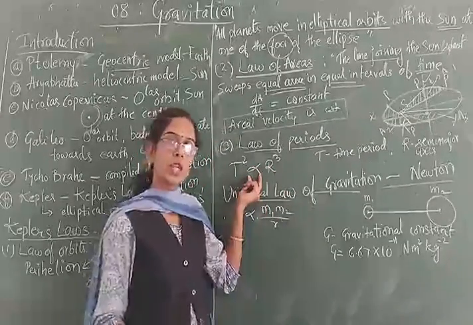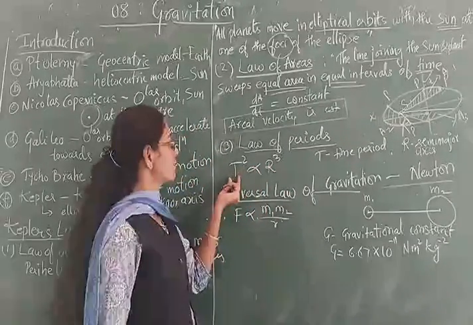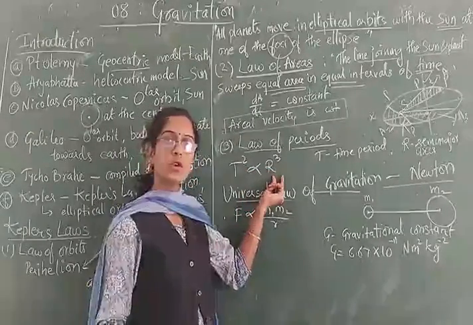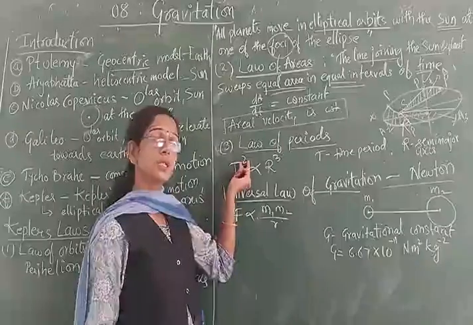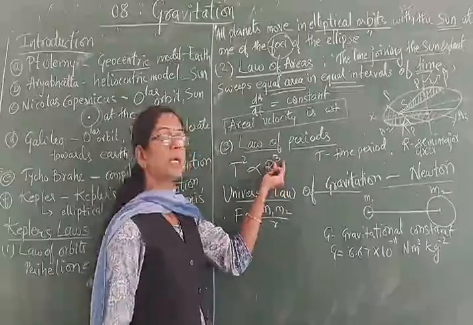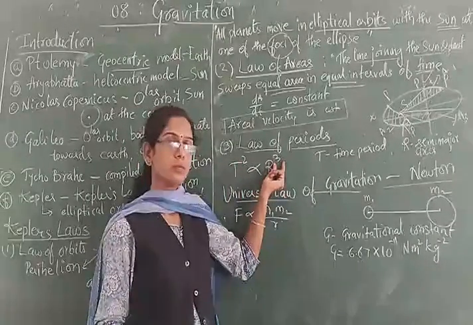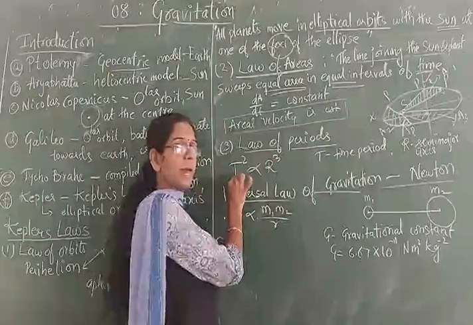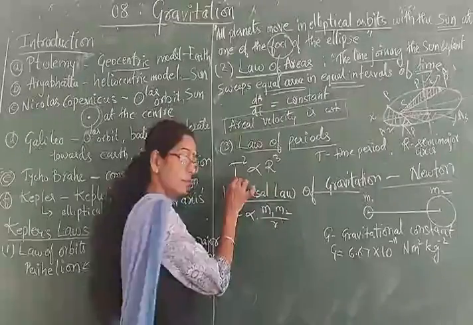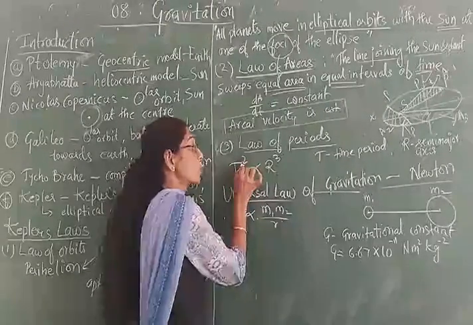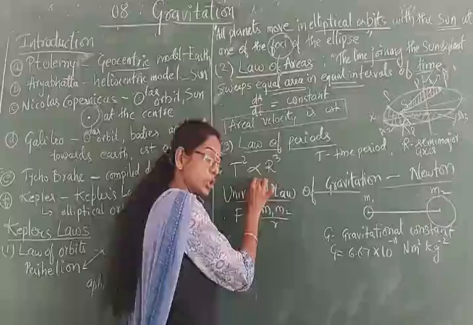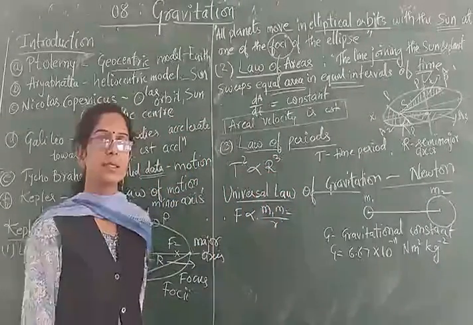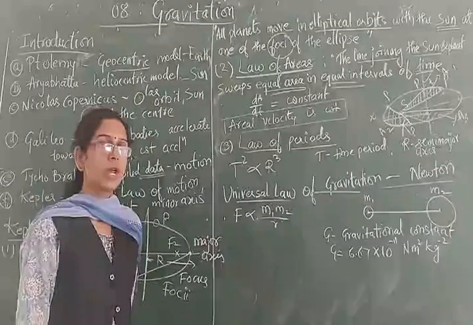This is called the proportionality constant. It means this factor is directly proportional to this. If this is increasing, this also increases by the factor. If T square is increasing, it will increase by cube. Is the point clear? So it says that for every planet, the square of the time period of revolution is found to be proportional to the cube of the semi-major axis.